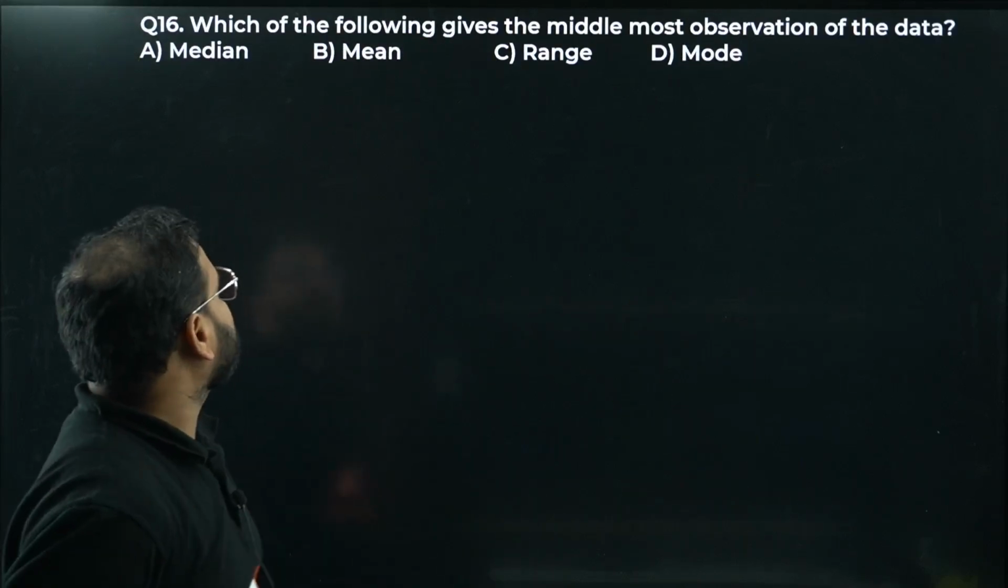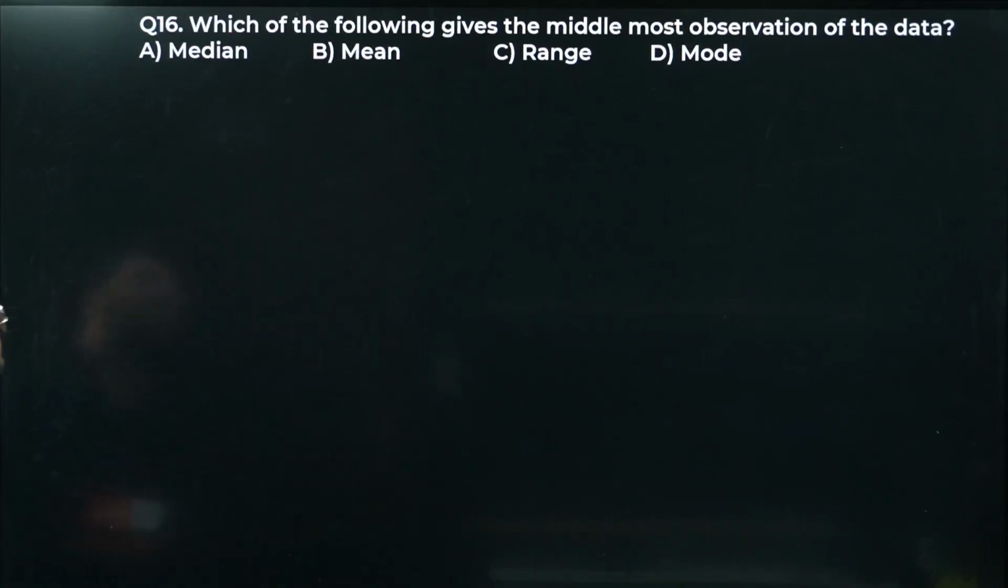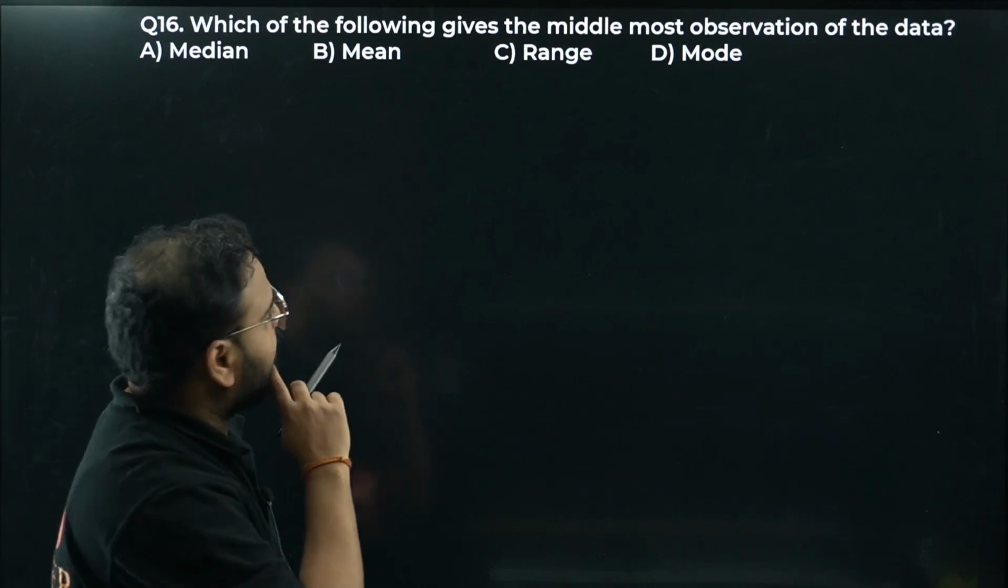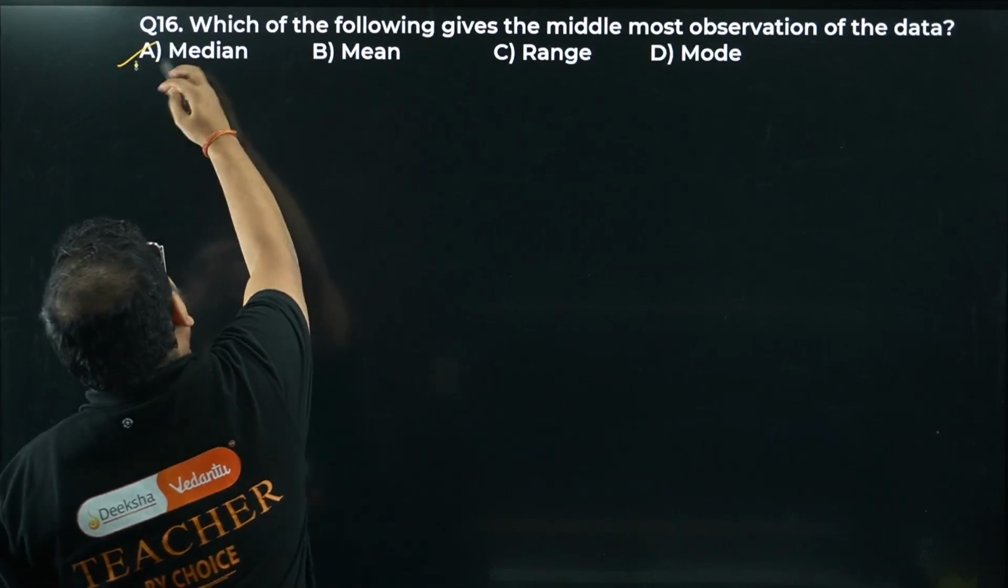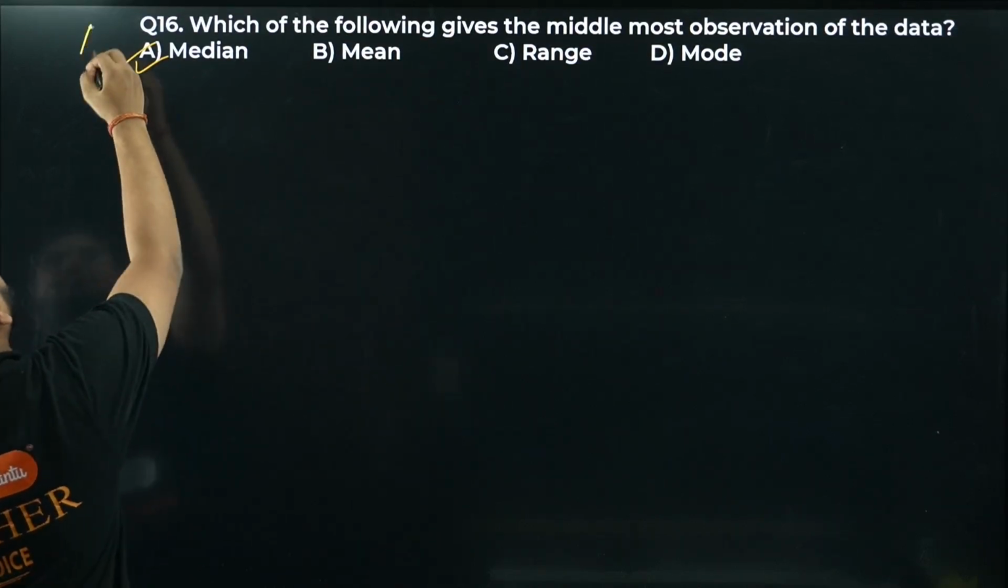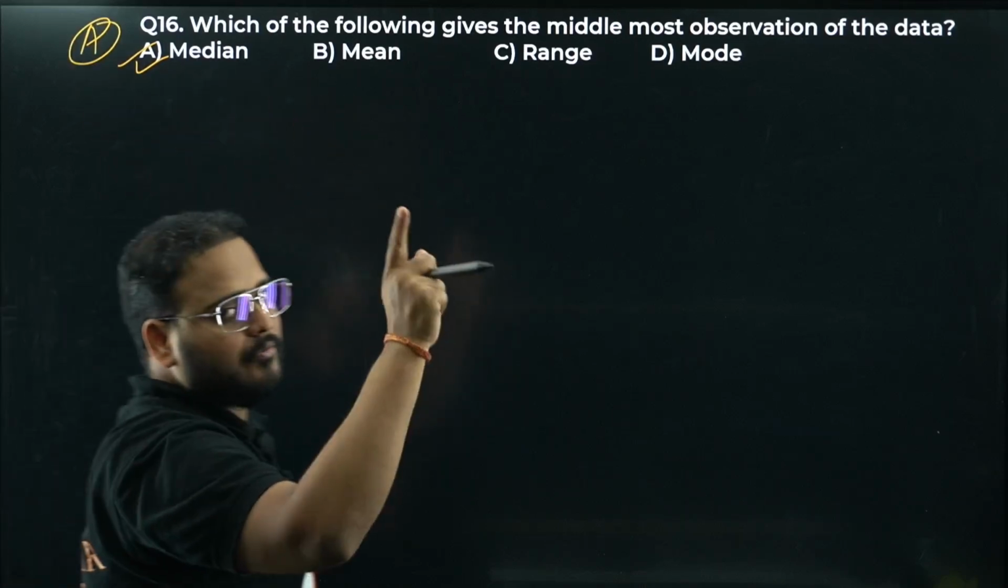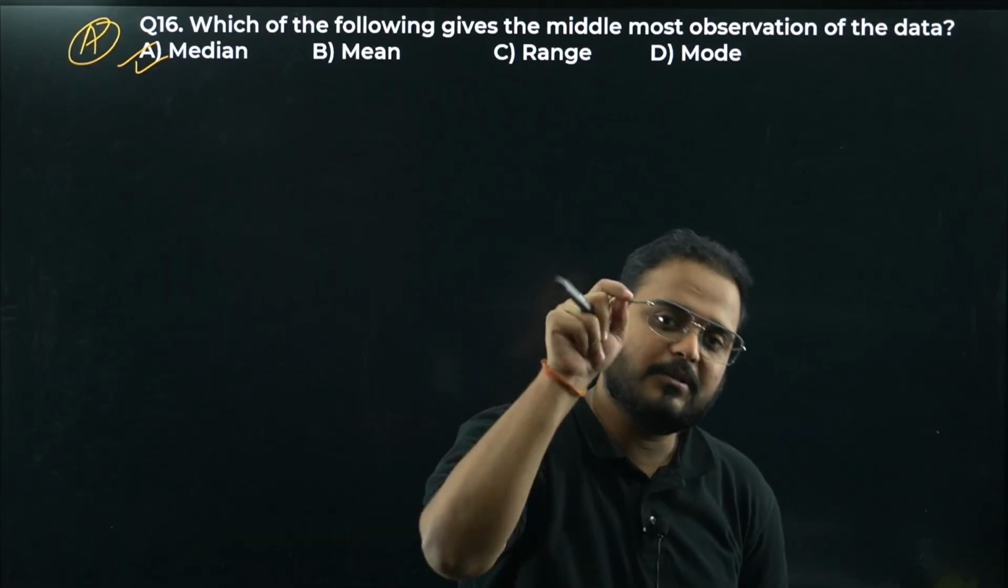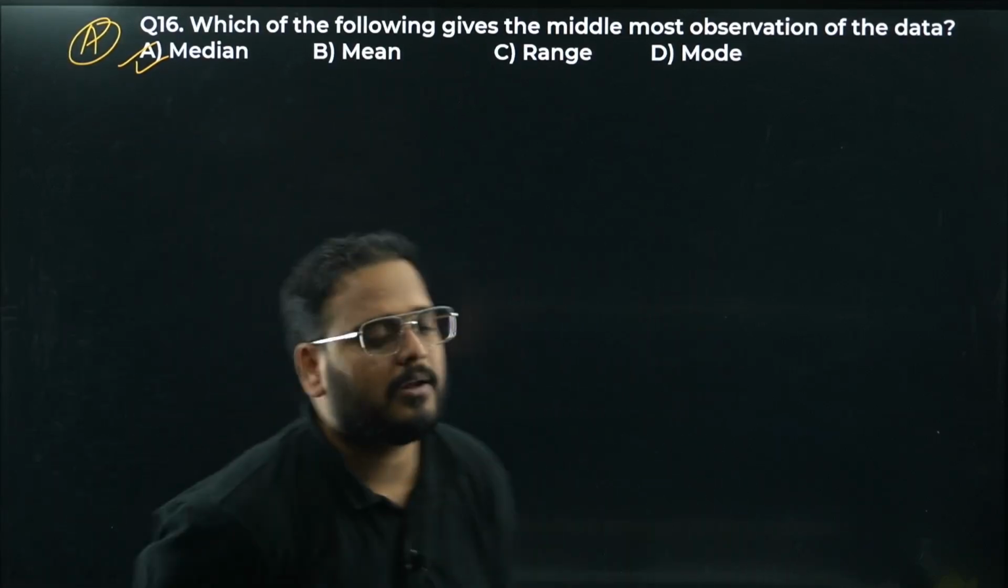Chali. Question number 16. Which of the following gives the middlemost observation of the data? Median, right? Middlemost is median, no? You arrange the data in ascending or descending order. The middlemost value is called the median.